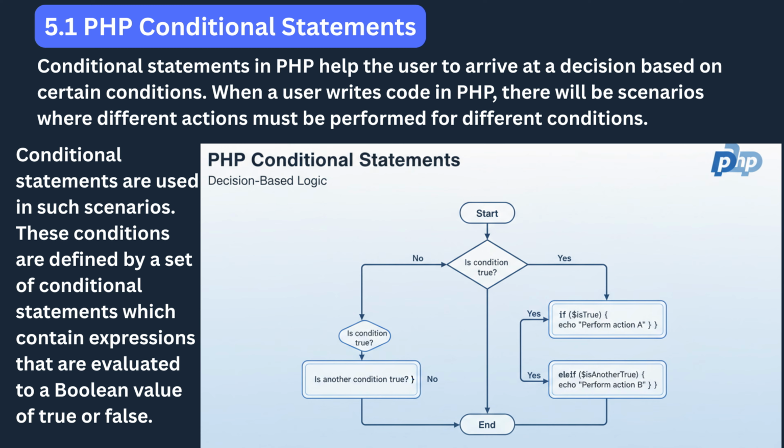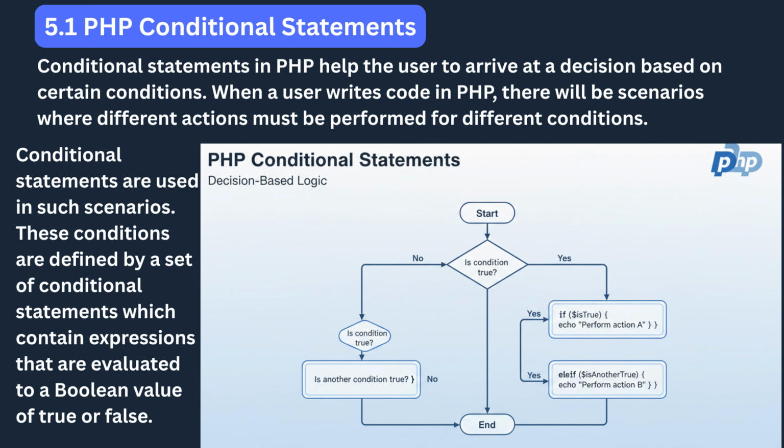For example, validating user input, checking login credentials, responding to user choices, or performing different operations based on the values of variables. In all these cases, PHP relies on conditional statements to evaluate conditions and guide the program along the correct path. These conditions are always evaluated into Boolean values, meaning they resolve to either true or false. Based on the result, PHP decides which block of code should be executed.